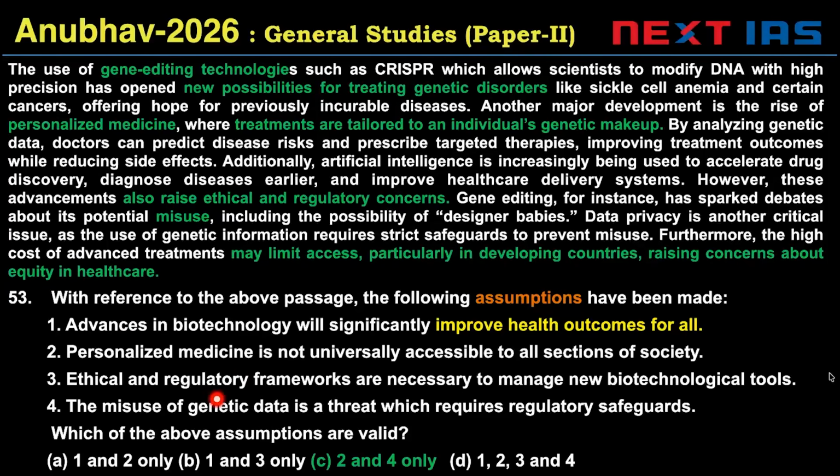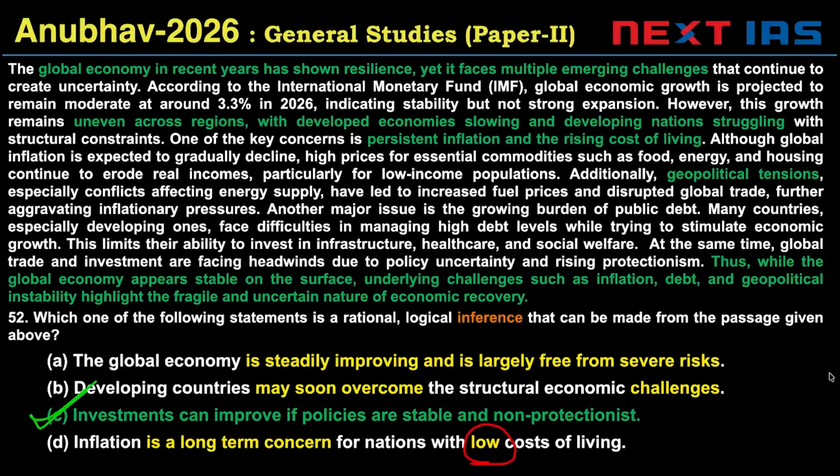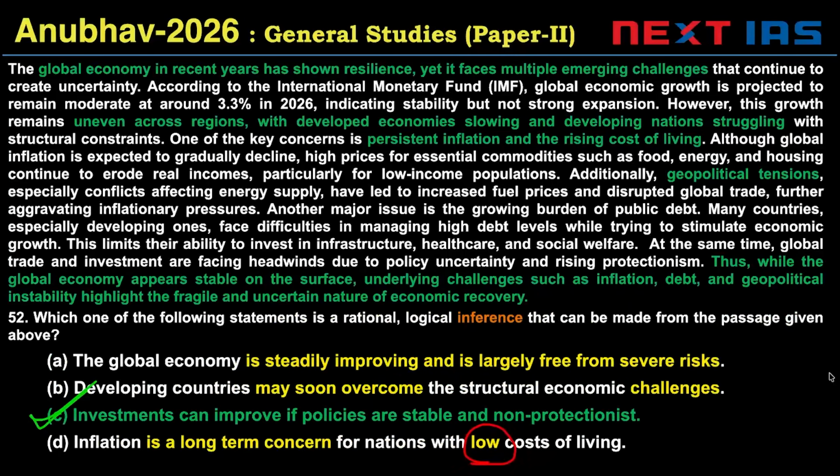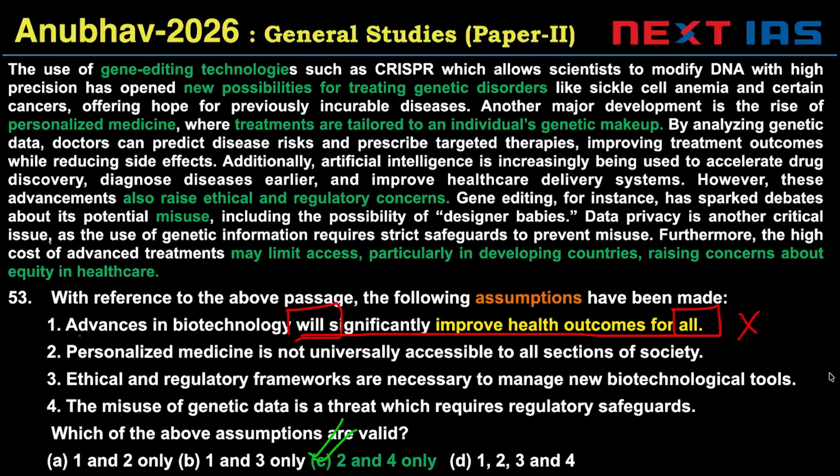Again, the reason why I've not marked these options 2, 3, and 4. If you notice this word, will significantly improve health outcomes for all, this is an invalid assumption. Again, if one is invalid, you can go with option C here. I've pointed out two cases where we can actually solve questions correctly provided we check option 1 or more options, but you have to check, right? So it'll improve outcomes for all would be invalid. Equity is a problem. So C is the right answer.